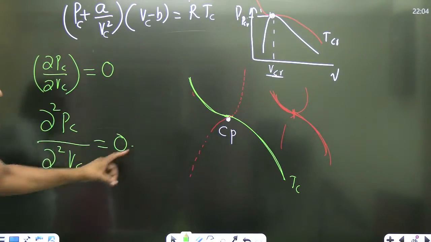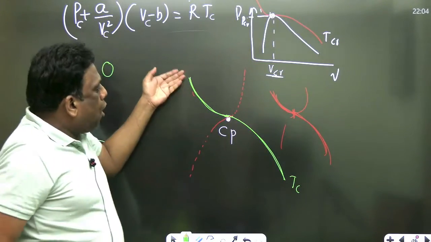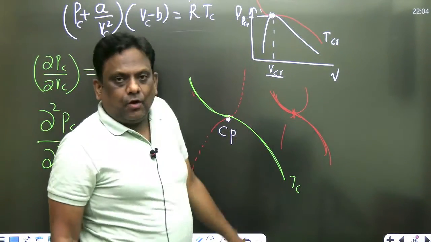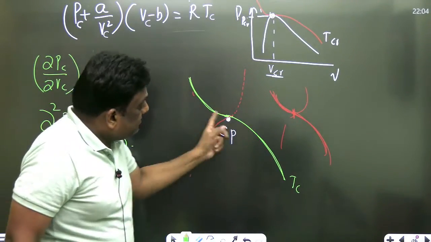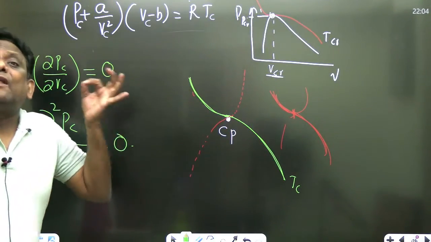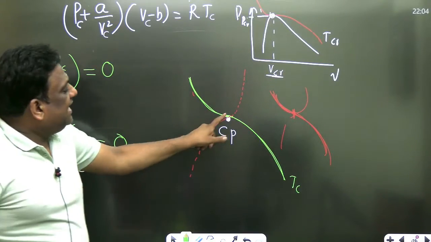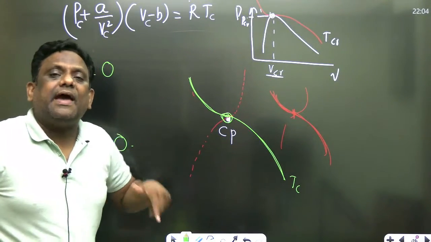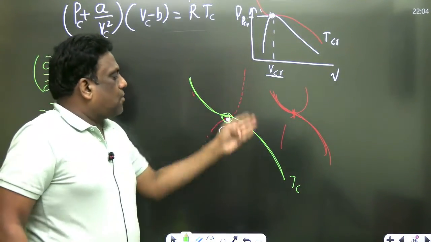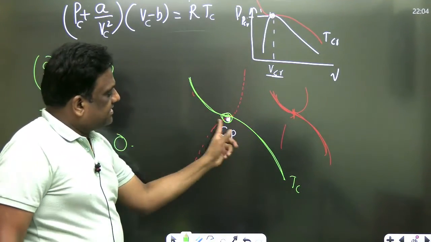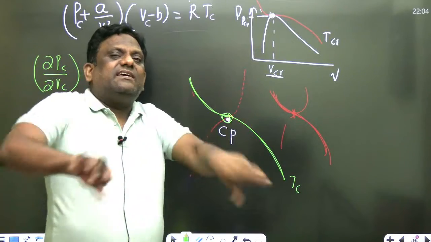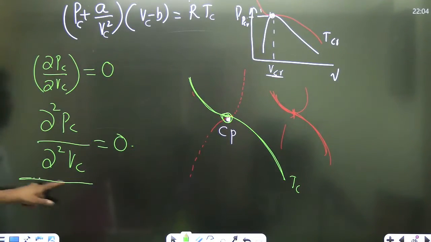And this is coming because the curvature is changing from concave upwards to concave downwards. That's why calculus mathematics बोलता है at the inflection point का मतलब क्या है? Means concave upward से concave downward और concave downward से concave upward. Whenever such thing is happening, the second order derivative is 0.